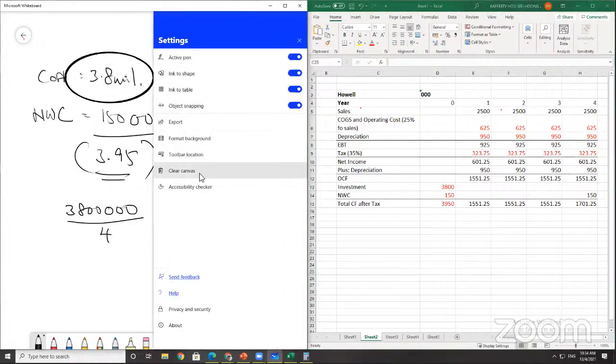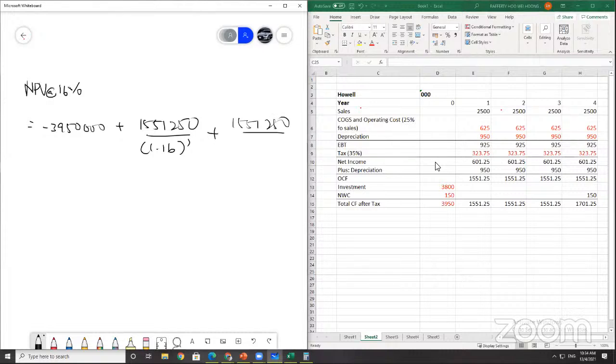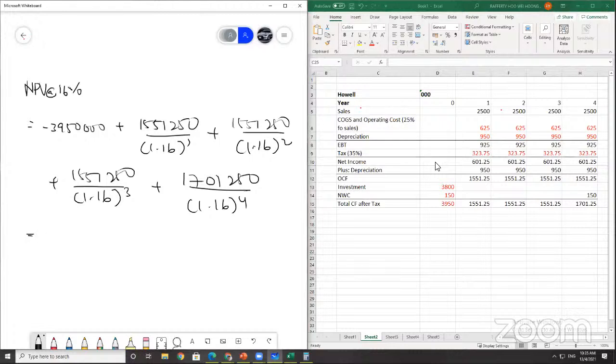Do NPV again. NPV at 16%. So negative 3,950,000, 3.95 million, plus 1,551,250 divided by 1.16 to the power of 1, and then 1,551,250 divided by 1.16 to the power of 2, 1,551,250 divided by 1.16 to the power of 3, and the last one is 1,701,250 divided by 1.16 to the power of 4. Find out whether this is a positive NPV or negative NPV.